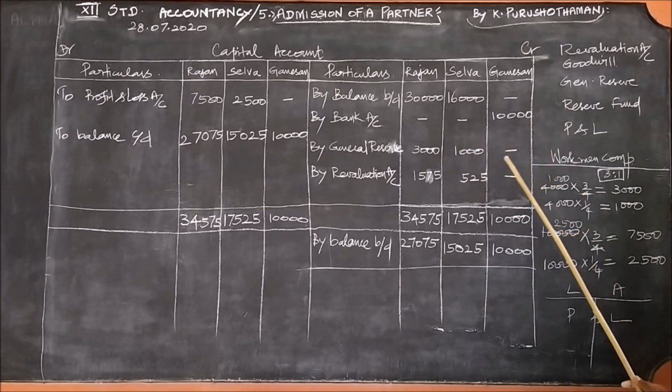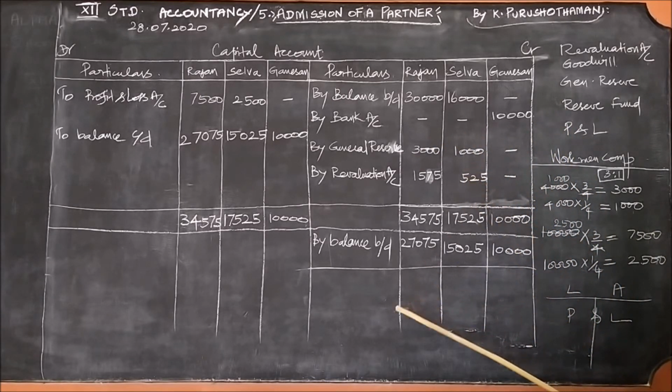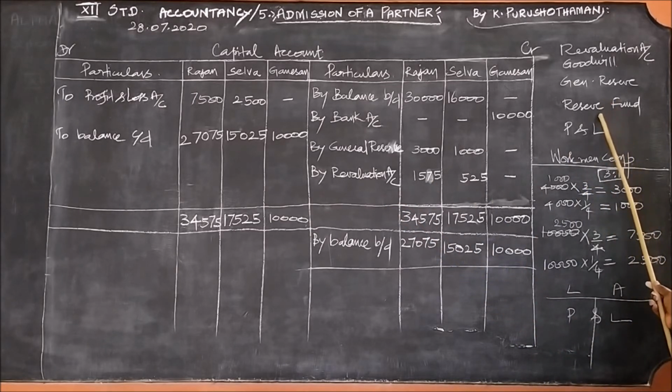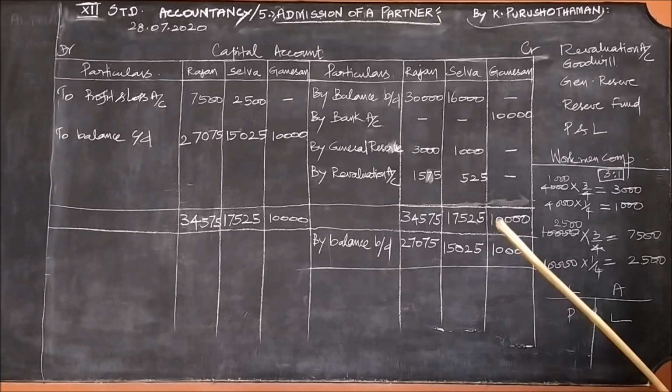And the next item, profit and loss account. I said just now, profit and loss account may appear. The general reserve will appear only on the liability side. Reserve fund will always appear on the liability side. Workman compensation fund will mostly appear on the liability side.